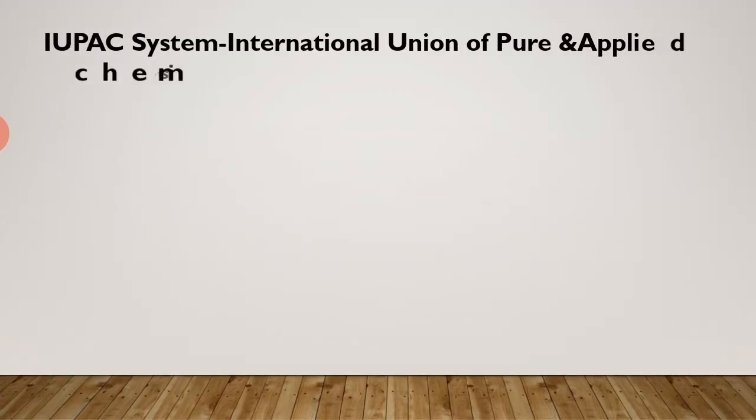The next type of nomenclature of organic compounds is the IUPAC name, meaning International Union of Pure and Applied Chemistry. This system was first developed in 1892 and has been revised at regular intervals to keep it up to date.